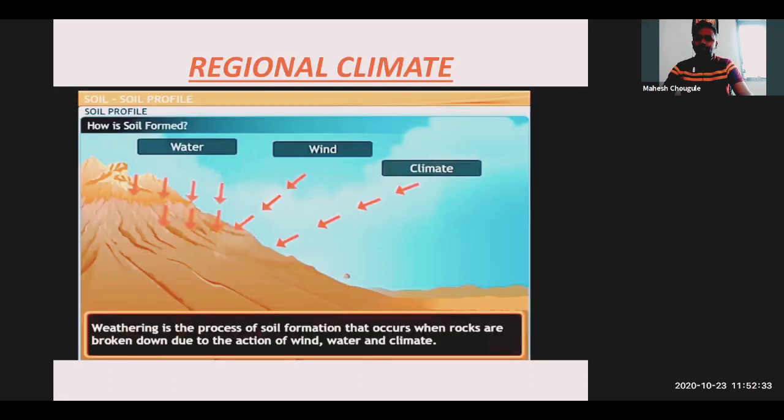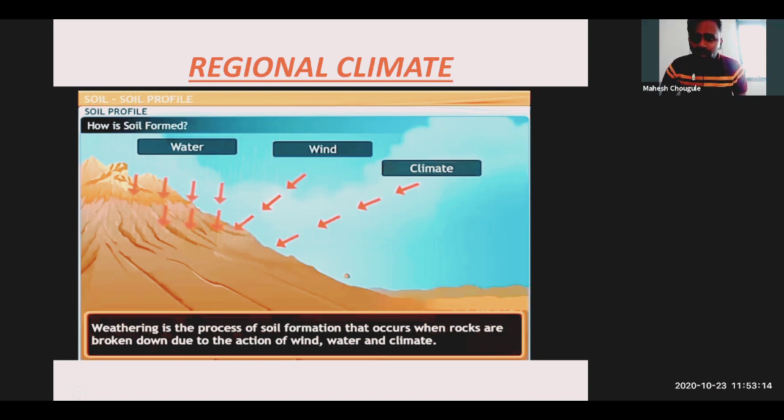Yes. So our next point is regional climate. What exactly is the regional climate? How will the soil form? अभी regional climate, as we have discussed, how weathering affects. तो exactly क्या होता है जो हम लोग बोलते हैं कि climate affect करता है, weather affect करता है, but what exactly and how? So we are going to see in this. On the screen you can see how water from the rainfall and wind are also ingredients, or part of forming the soil and the climate.